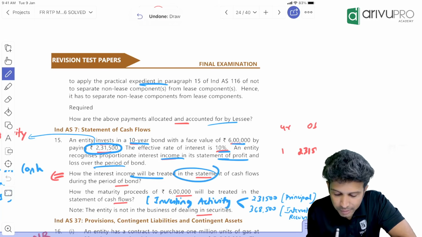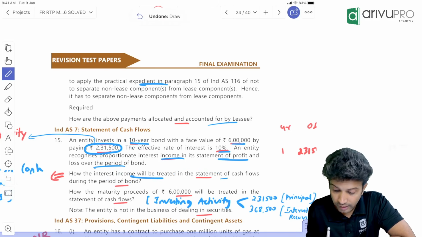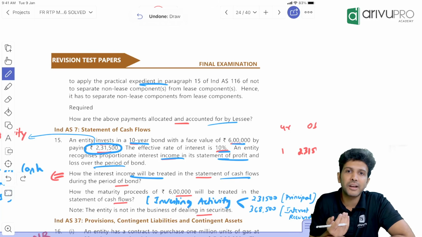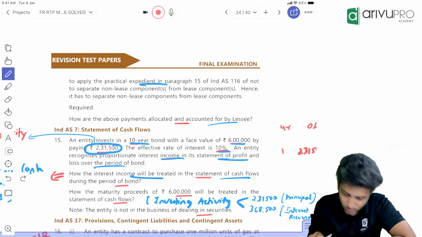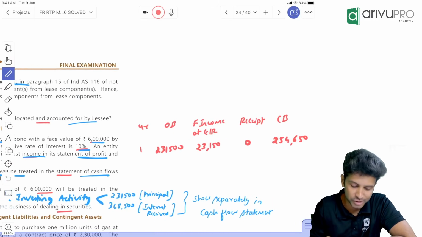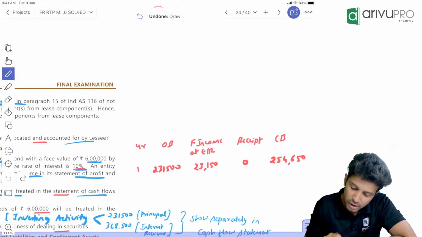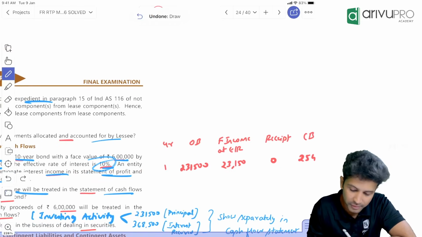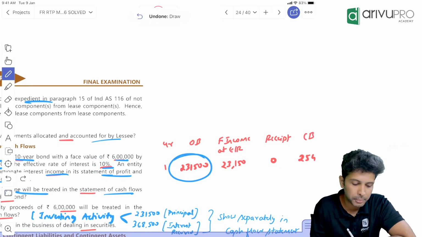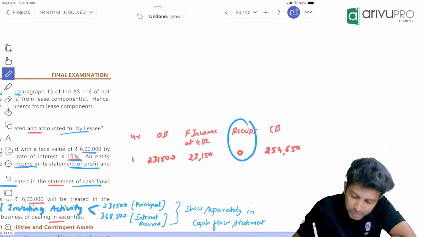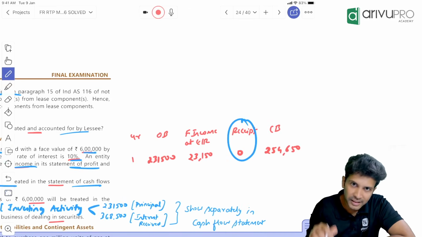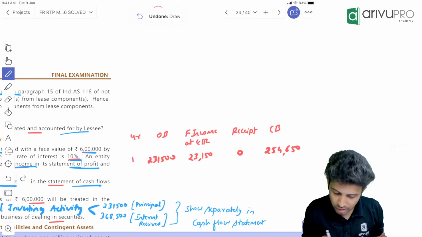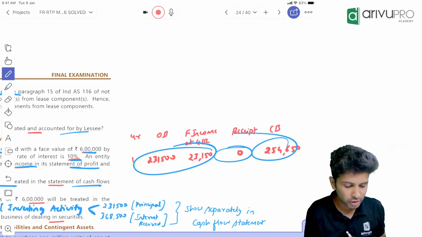How interest income will be treated in SPL or in cash flow statement is what they're asking. Sir, on interest income, don't say this interest income is an investing activity. Are you receiving any interest here? No. For your purpose, I've prepared an ACM table also. Check here. You purchase for 2,31,500. You will book finance income at the effective interest rate of 10% they have given here. 10% of 2,31,500 is this amount. But the actual receipt is 0, because we will get the money only in the 10th year, the full 6 lakh. Every year interest we will not get. So these two additions minus this gives you your closing balance.